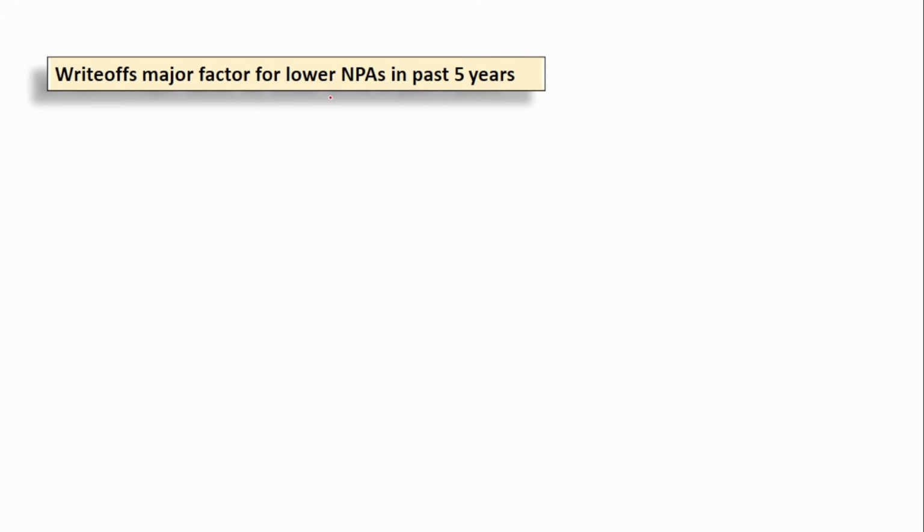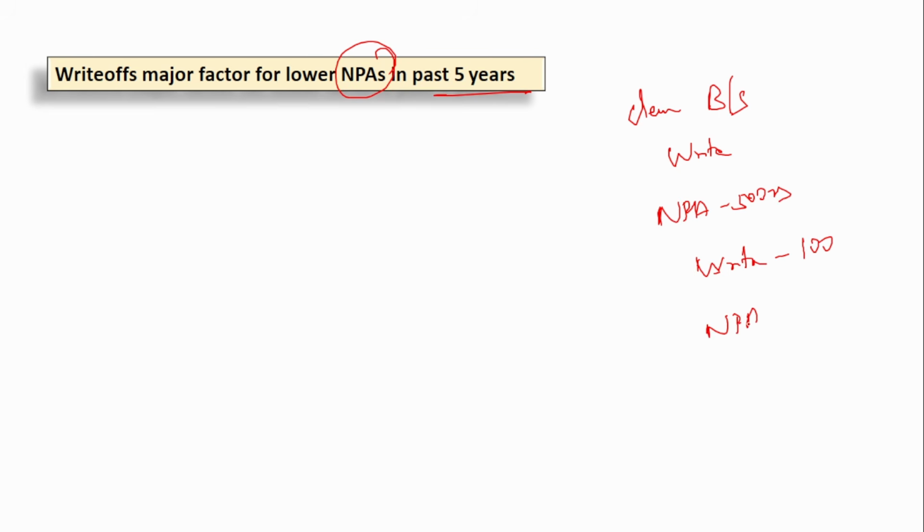Next is write-off, the major factor for low NPAs in the past 5 years. I told you, right, when will they do a write-off? When they want to clean the balance sheet. Say suppose there is an NPA of 500 crores in that particular bank, and they have written off say 100 crores. Now what will be the NPA in the balance sheet? The NPA will be 400 crores.